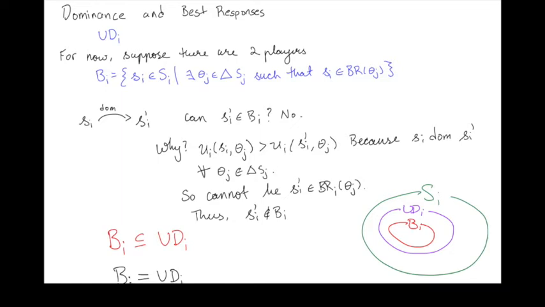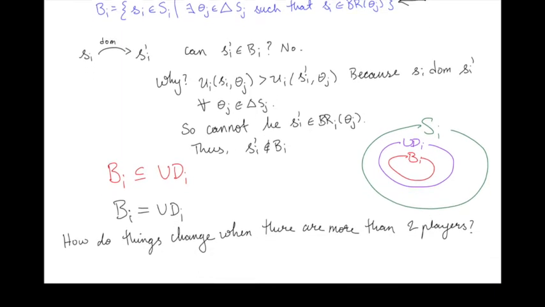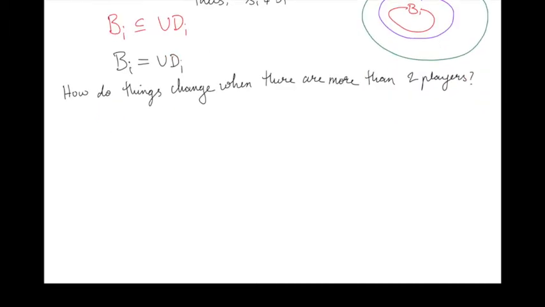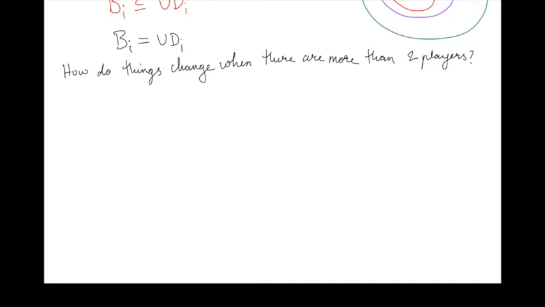What happens when you have more than two players? I'm going to change the definition of BI just a little bit. Instead of looking at all possible beliefs that player I could have, I'm going to look at beliefs theta minus I that are in the following set. So I'm going to look specifically at beliefs where the belief of player I over the strategies of other players are from the product of the possible beliefs one could have over player 1 times the possible beliefs that you could have over player 2, and so forth. I'll explain shortly exactly why I'm doing this.